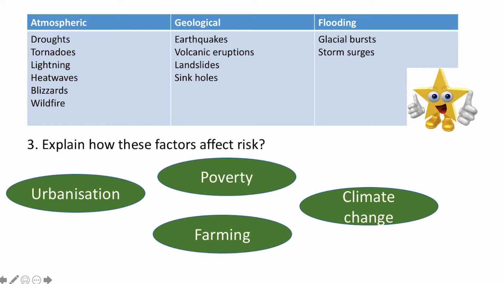Poverty is an important factor which has a great impact on the risk of natural disasters. If a country is poor, then it's going to be hard for it to get back on its feet after an earthquake, tornado or whatever. Equally, at the time of a natural disaster, poorer countries are going to suffer because they haven't got the infrastructure in place to help support people.